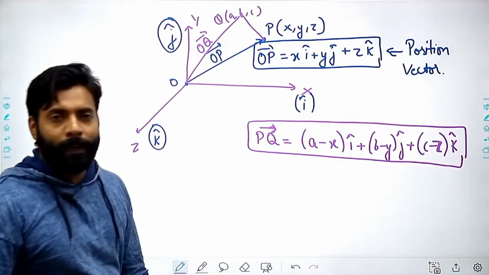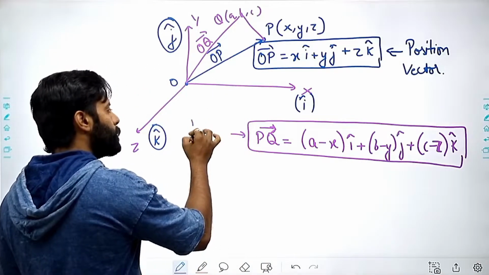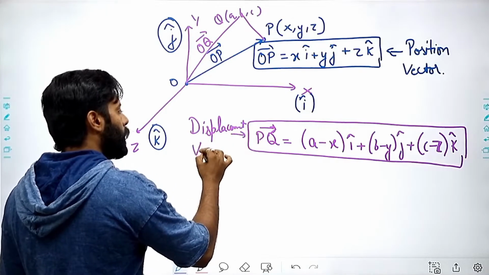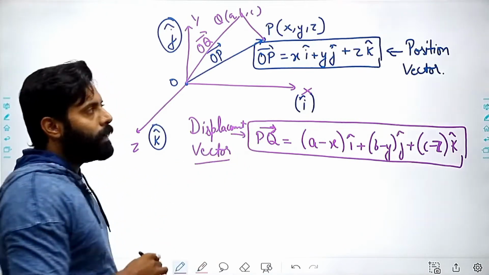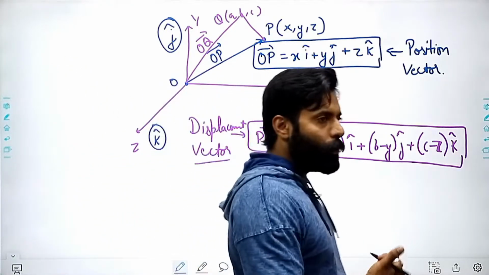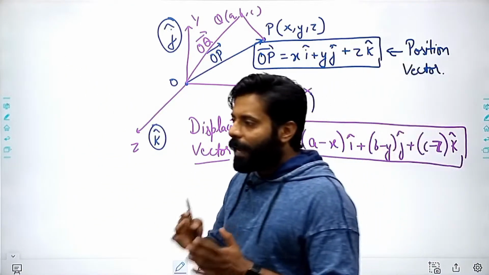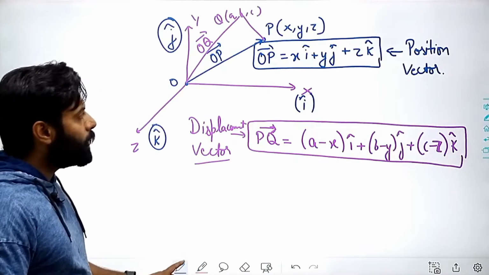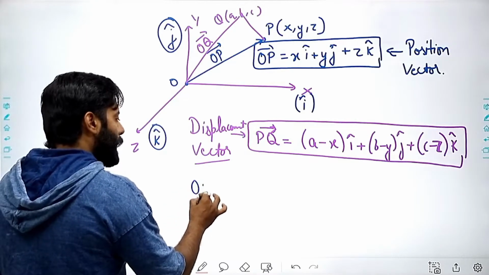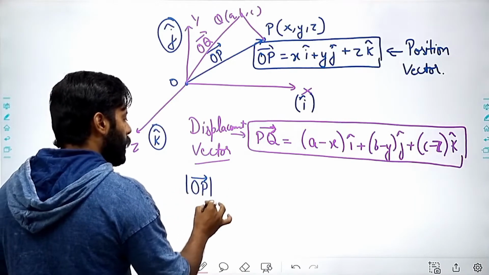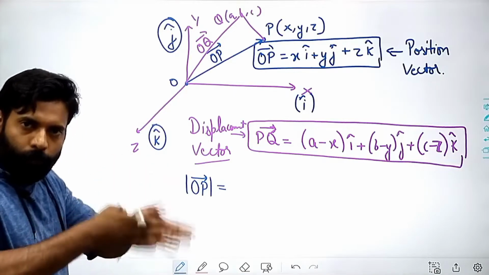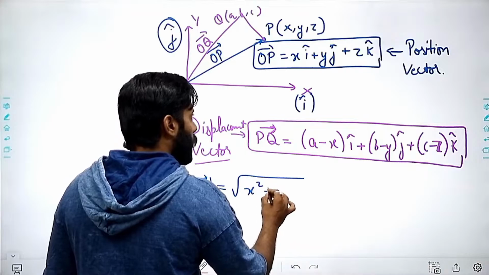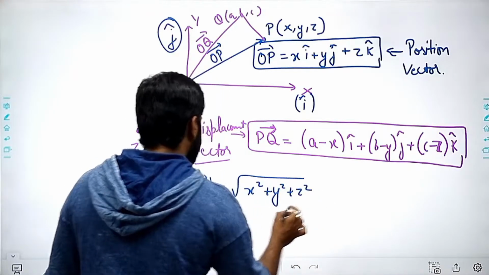Okay, so this will be my displacement vector. Now I am talking about the vectors, then I know that a vector will consist of the magnitude as well as the direction, right? So if I have to find out the magnitude of these vectors, then the magnitude of OP vector will be represented by |OP|, and it will be √(x² + y² + z²). So this will be the magnitude.